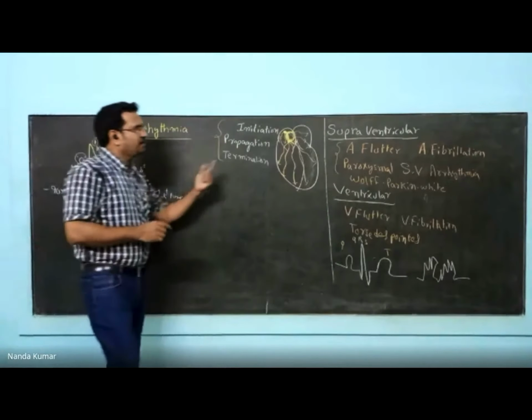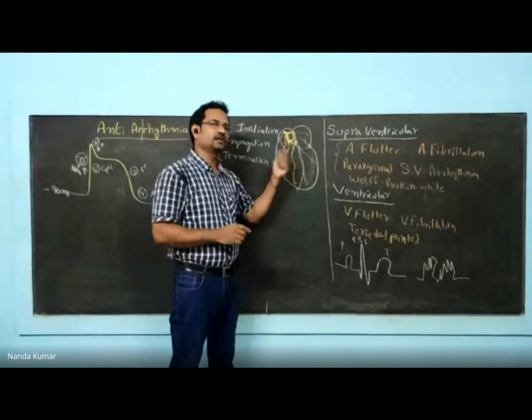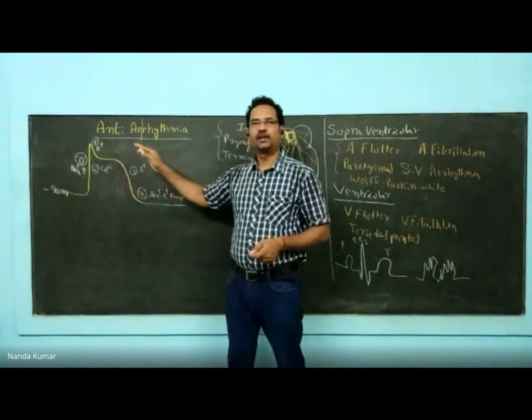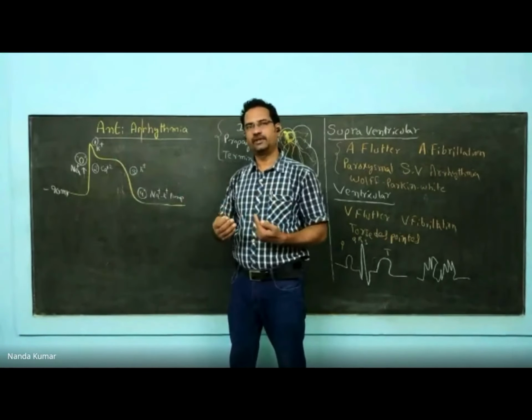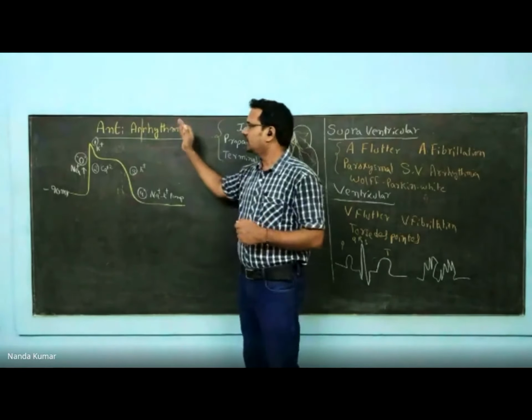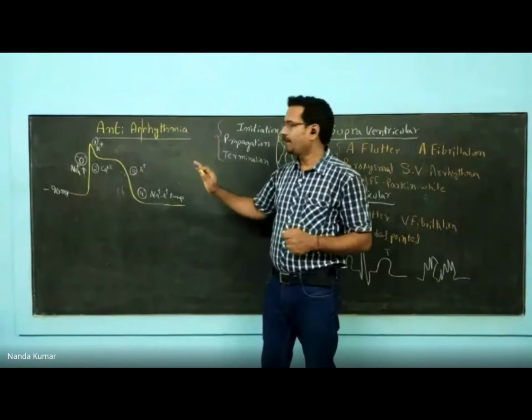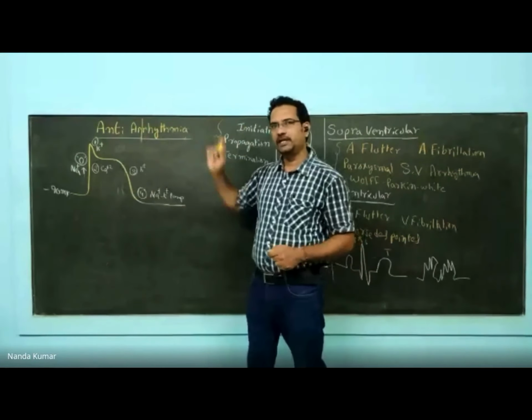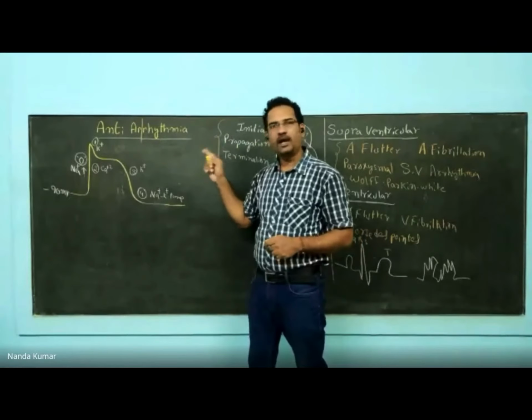Now, why is this change in rhythm occurring? It is because of changes in this ionic movement. When ionic movement is deranged, when the ions are not moving in a coordinated fashion, it results in error in rhythm. That is what becomes arrhythmia. So because a change in the ionic environment causes arrhythmia, the treatment is targeted towards these ion channels.